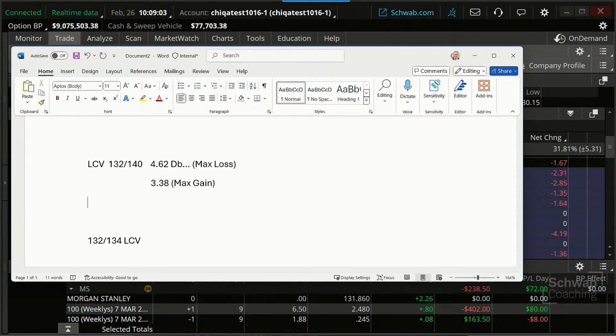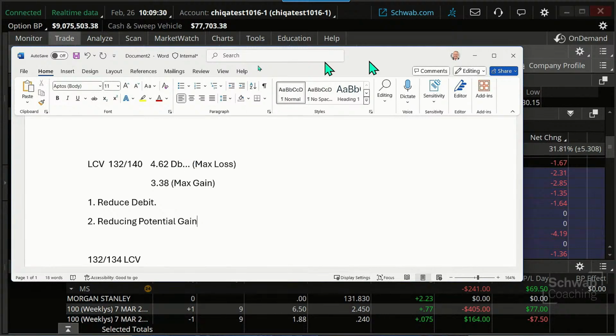Number one, we reduce the debit. I just discussed that. We reduce the debit. That's a good thing, right? That's a wonderful thing. Two, and thus we're reducing the max loss. But the big thing here is we're reducing the potential gain. Because remember, this is a long call vertical.